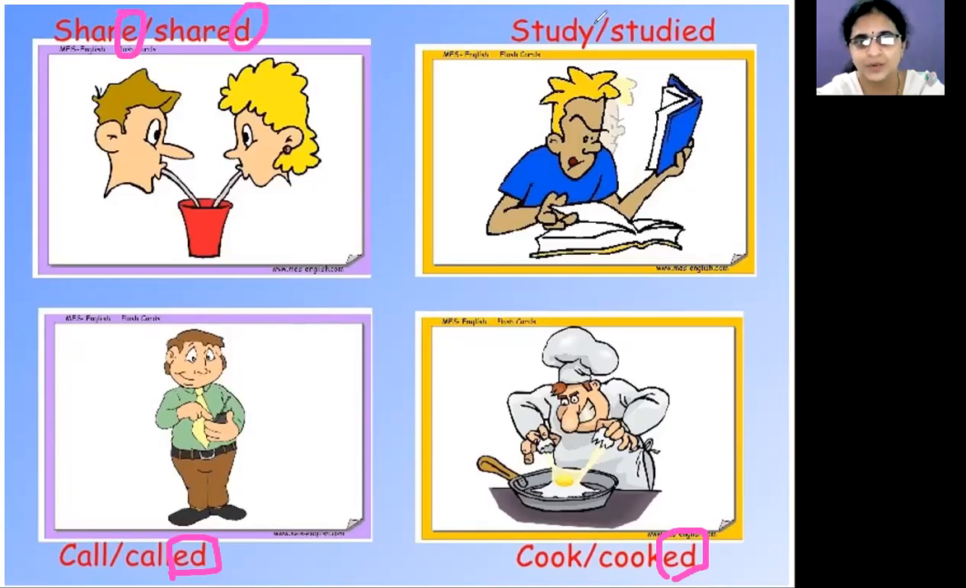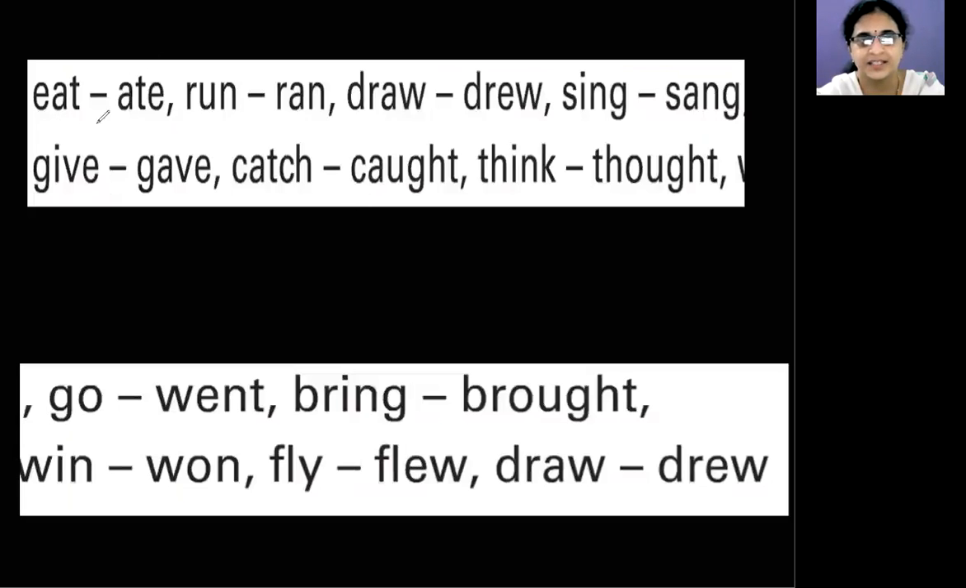Coming to this picture, study. What is the last letter? Y. We have learned if a verb is ending in Y, we have to replace it with IED, only if the letter before is a consonant. But this is not the same rule for all the verbs. There are some verbs that entirely change in spelling. See, eat, ate, run, ran, draw, drew, sing, sang, give, gave.